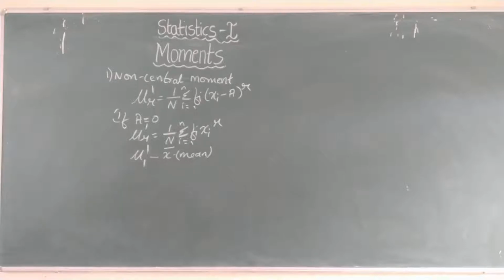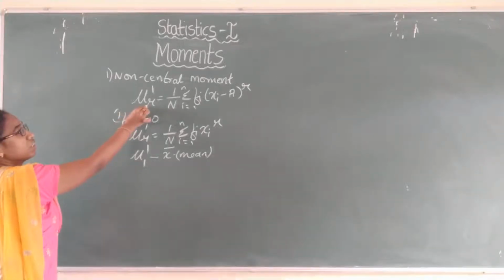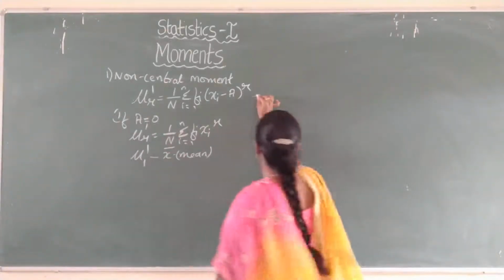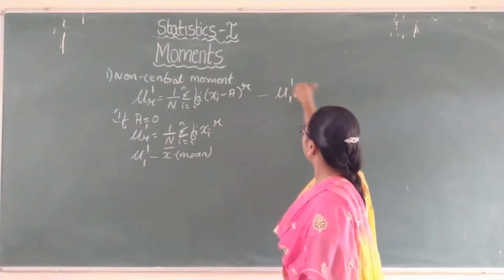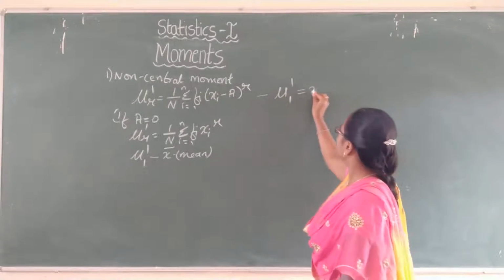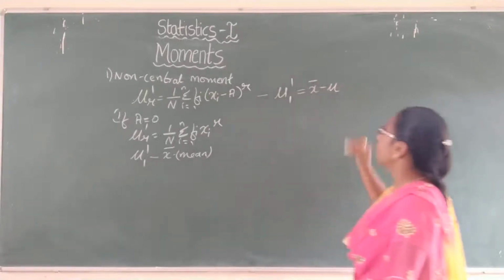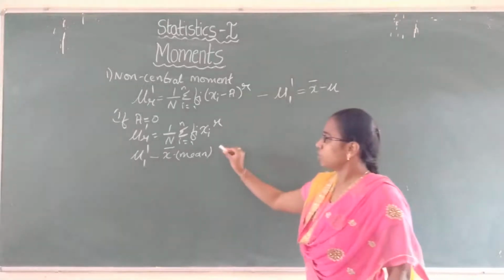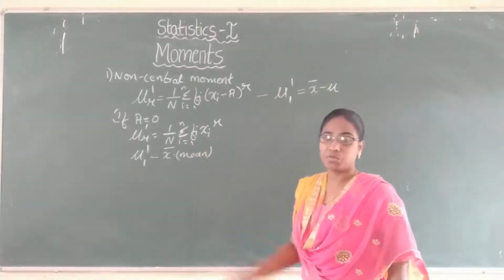So this is about the origin, about the non-central moments. And suppose you are considering mu r dash under the non-central moment with any arbitrary constant, then what is the mu1 dash value we are going to get? X bar minus a. If a equals 0, directly we get the mean value as mu1 dash.